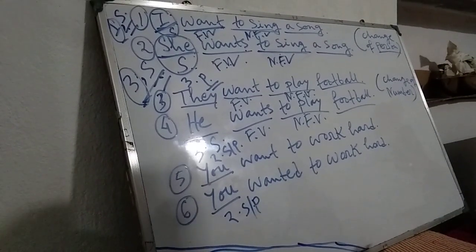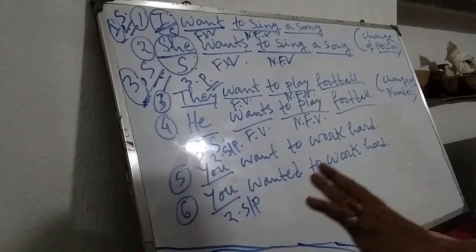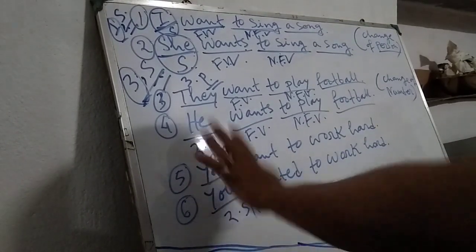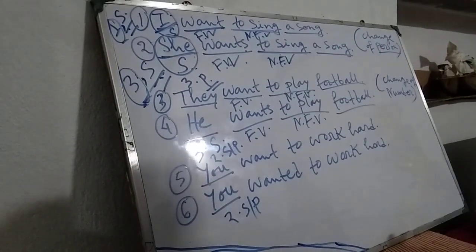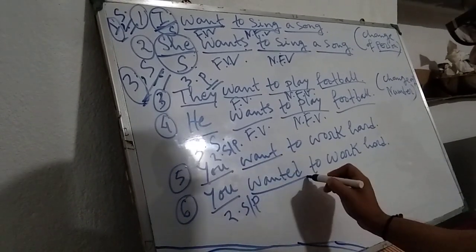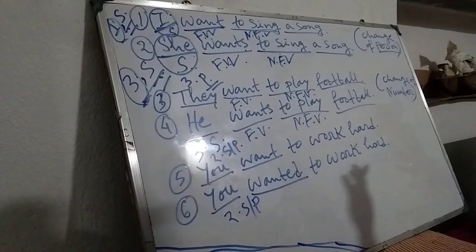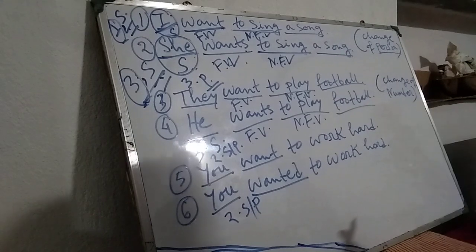But look here, the subject you is the same. That means no change of person, no change of number, but here want and wanted, these verbs are changing because